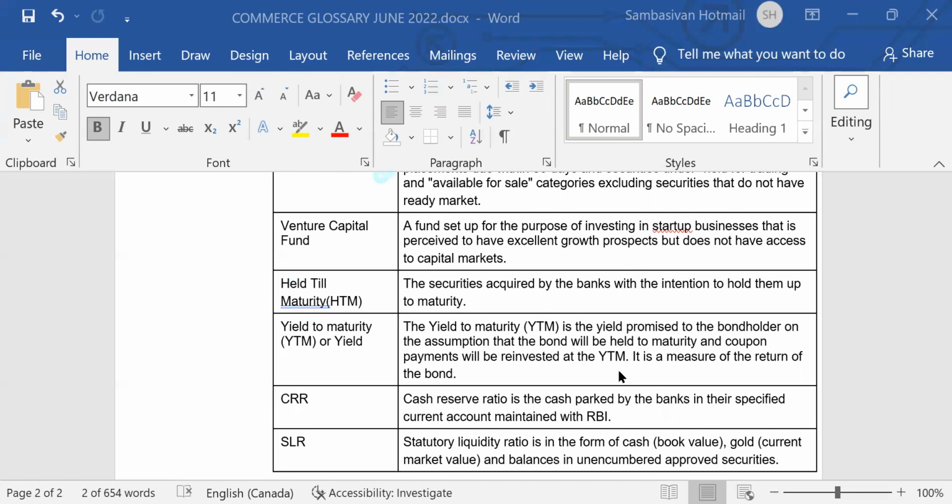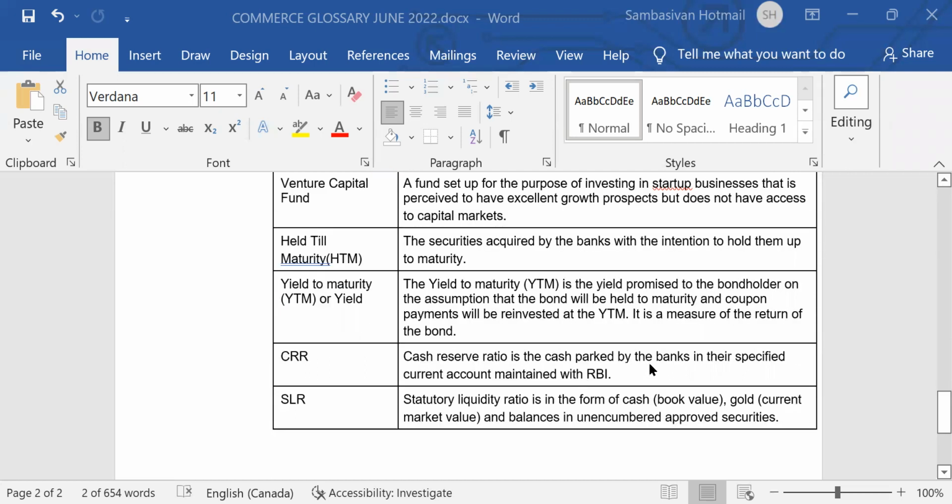Yield to maturity is the yield promised to the bond holder on the assumption that the bond will be held to maturity and coupon payments will be reinvested at the YTM, that is yield to maturity. It is a measure of the return of the bond.